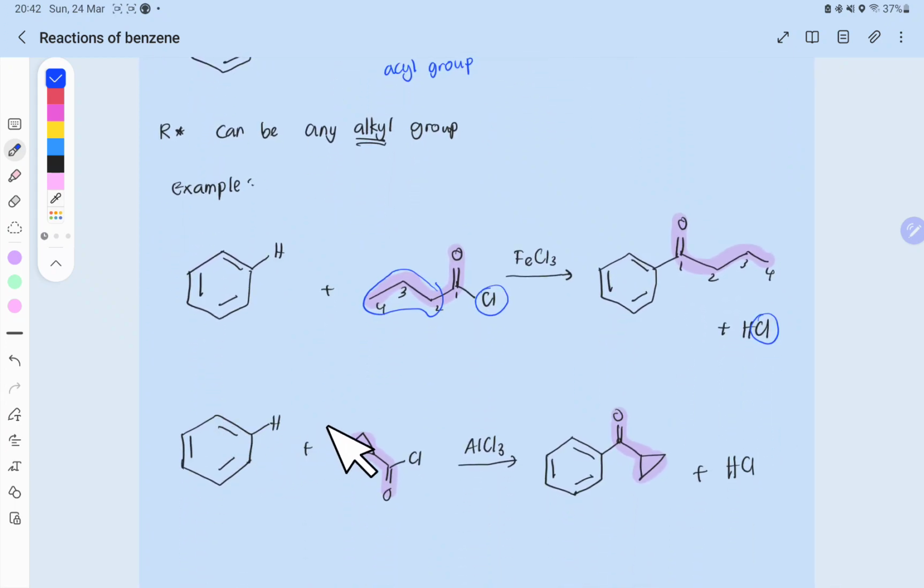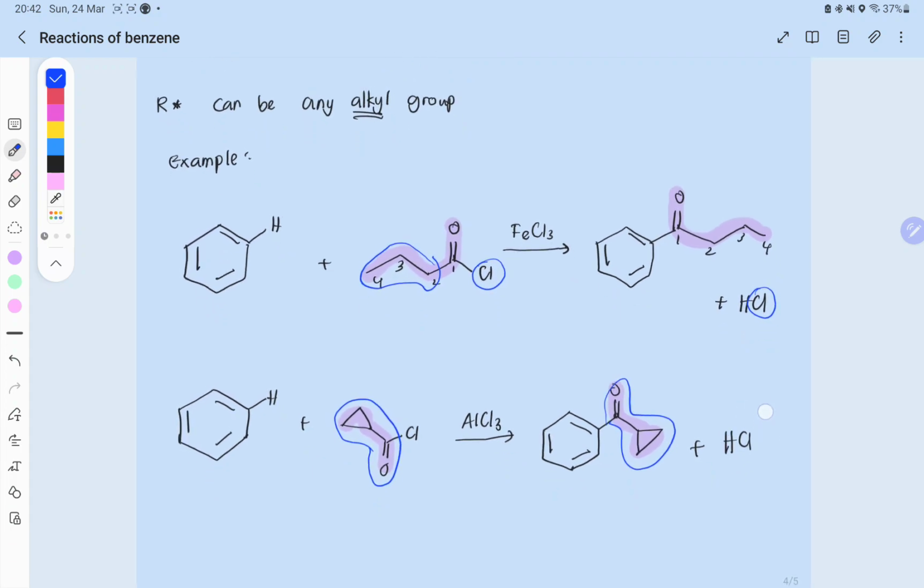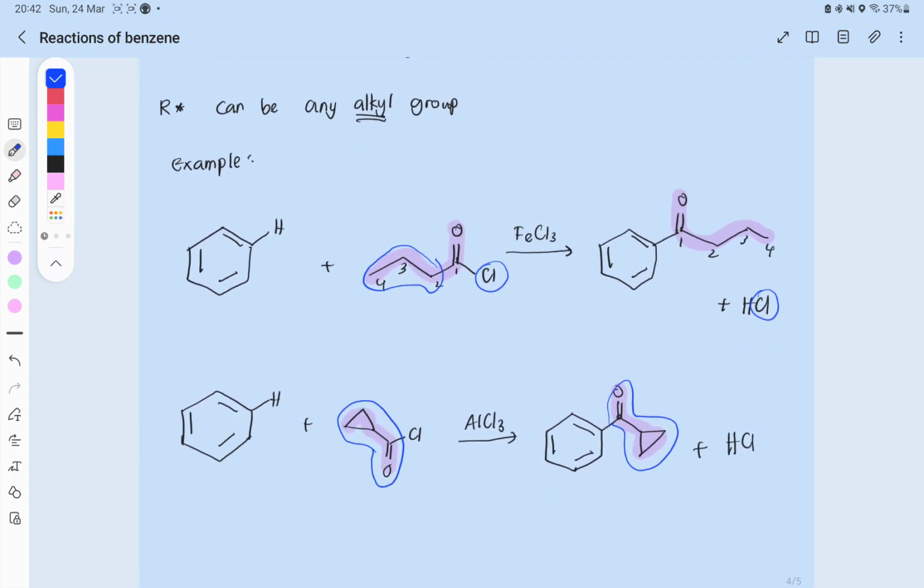And another example is we have this compound right here. This is the acyl group. The whole thing is the acyl group. So we take it and replace the hydrogen. So that is the acyl group like that. Pretty straightforward. Another way to view this would be to focus on this part and redraw it, which is easier.